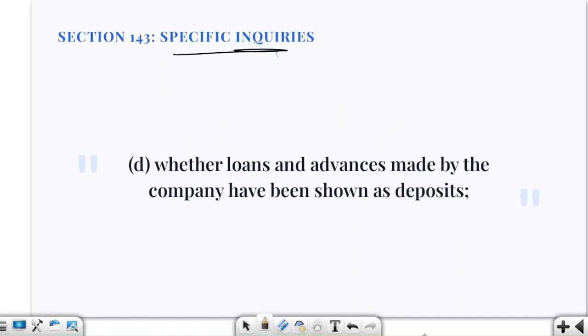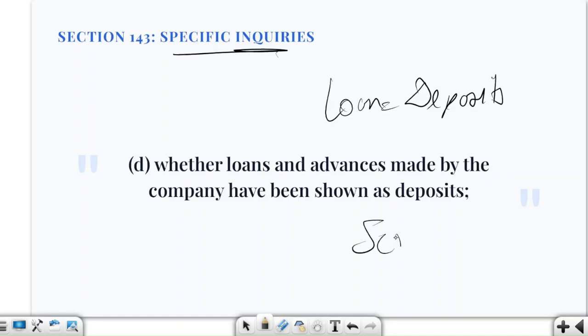Now, specific inquiries. What we are saying here is that there may be some loans that we have shown as deposits. Let us talk about this XYZ Limited. It has given a 5 crore rupee loan to, let us say, A Limited.